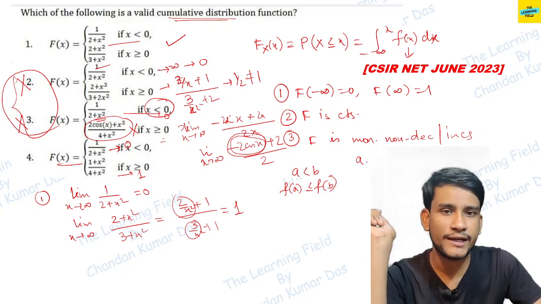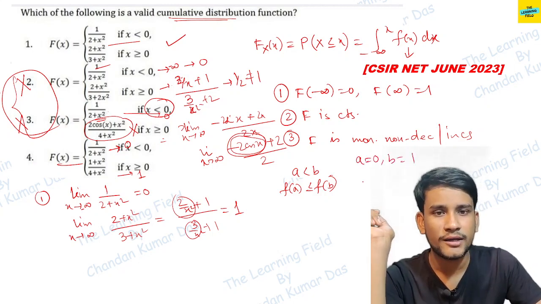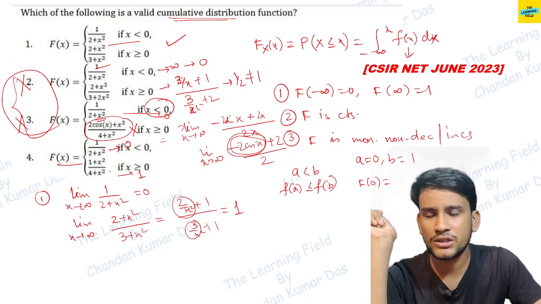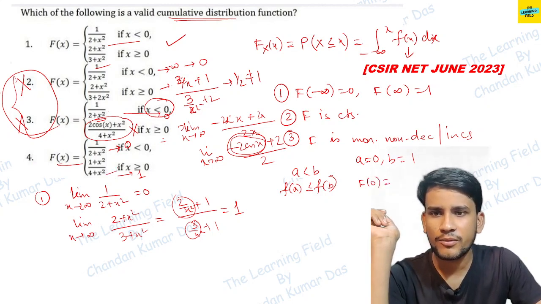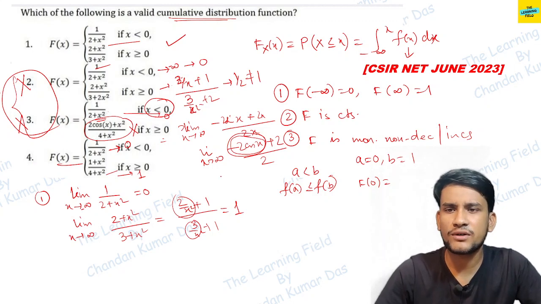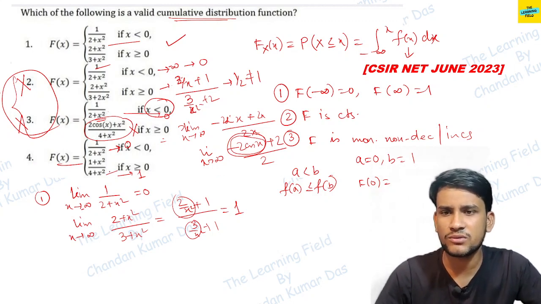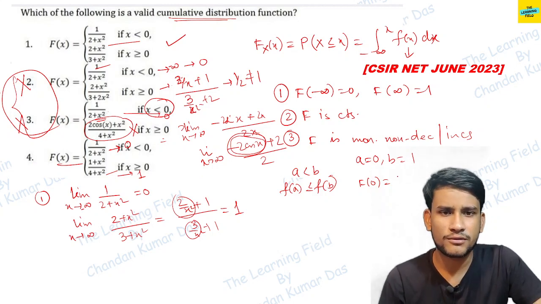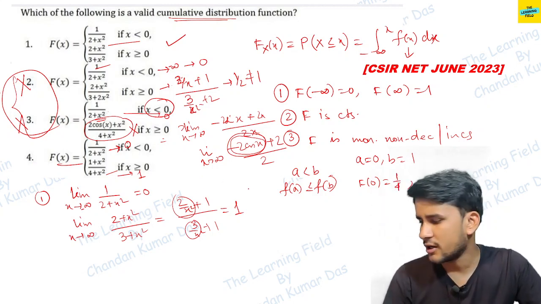So if we take a equal to 0 and b equal to 1, f of 0 means what, f of 0 means we put here, okay, f of 0 means 1 by 4, okay, and f of 1 means, just a minute,